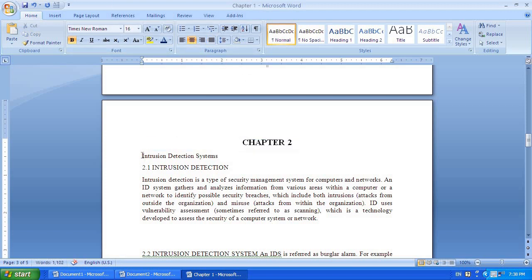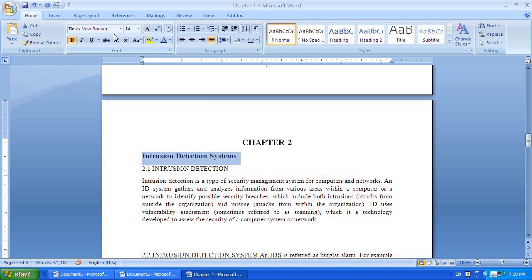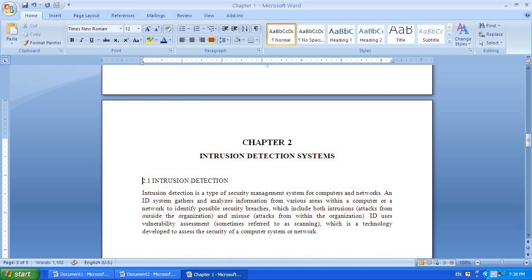Next is the chapter name. Again select it, make it bold, size 14, change it to uppercase, and place it in the center. Next, this 2.1 will again be bold and in uppercase, because in 2.1 only two numbers are there.